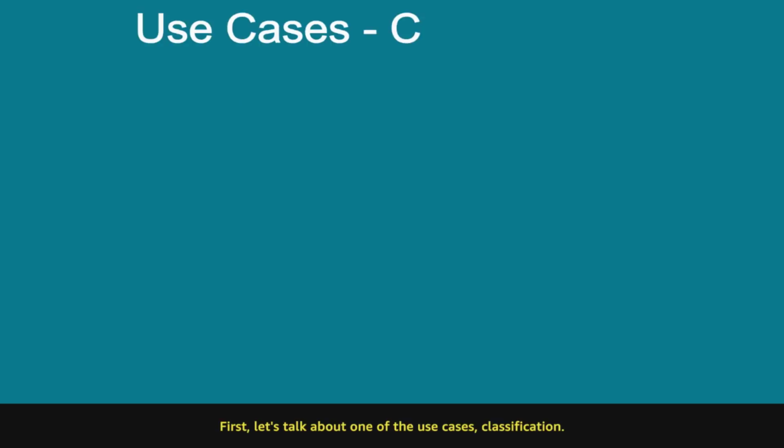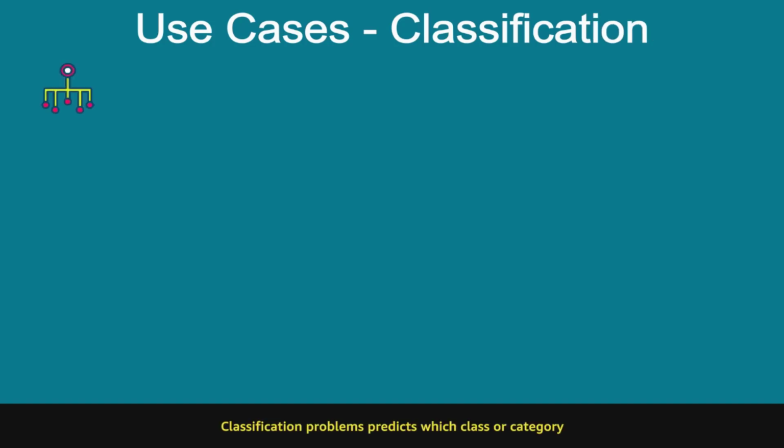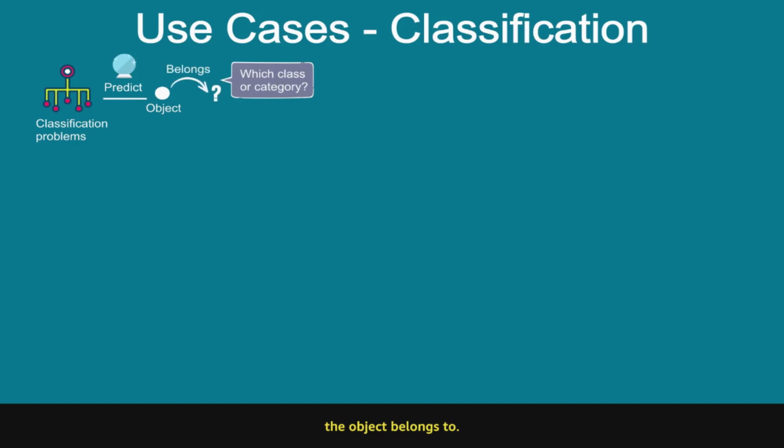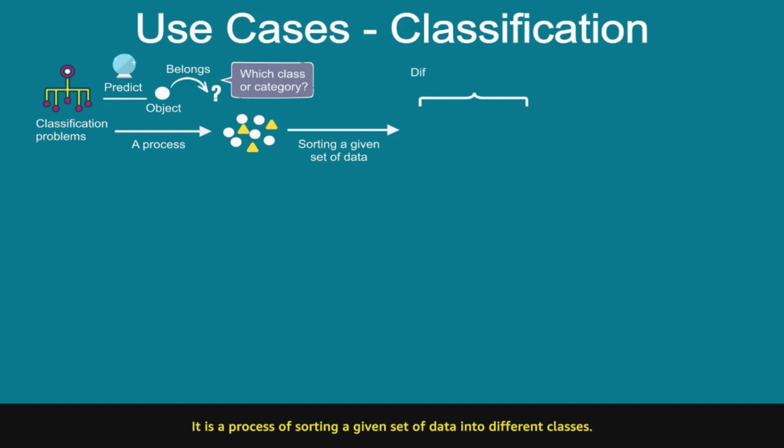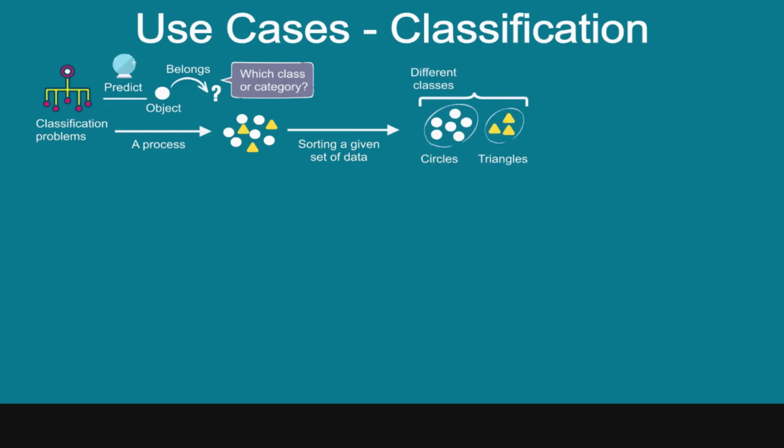First, let's talk about one of the use cases, classification. Classification problems predict which class or category the object belongs to. It is a process of sorting a given set of data into different classes. The output of classification are distinct values.